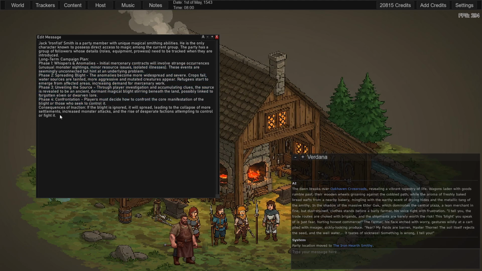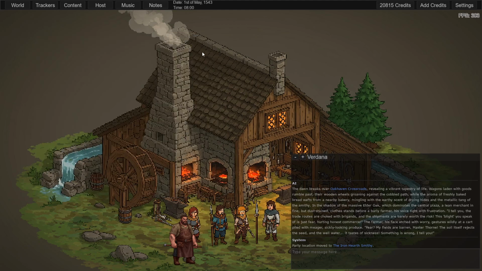You can kind of see here that it has planned out its long-term campaign plan. Again, you might not want to look at this if you don't want to be spoiled on what the AI wants to do with your campaign. But at the same time, if you want to change it up a bit or give it new ideas, you're able to do that. And that is how you start your own campaign.